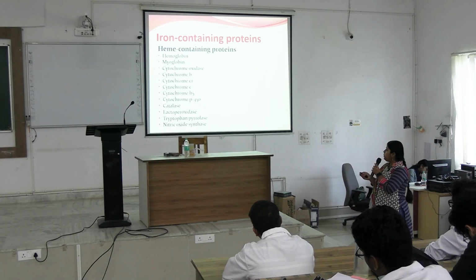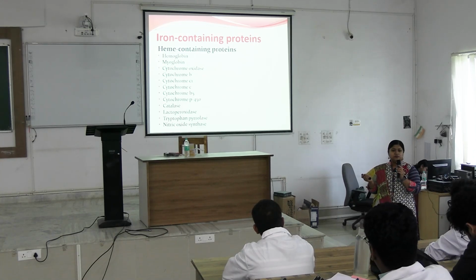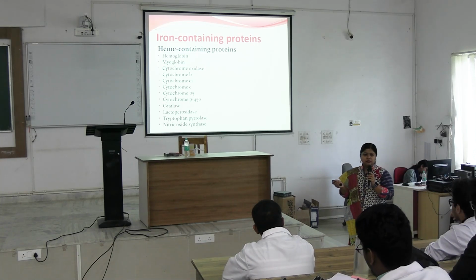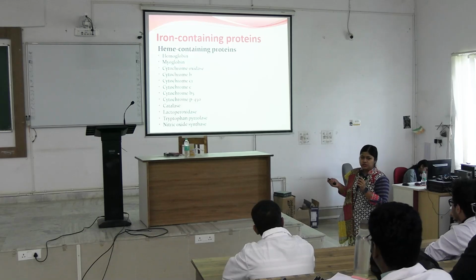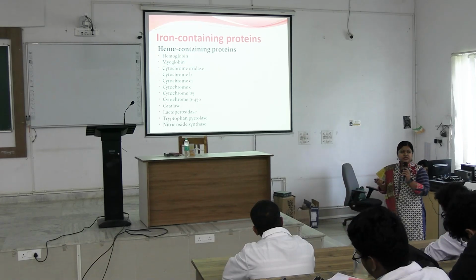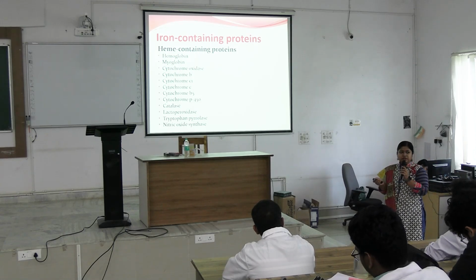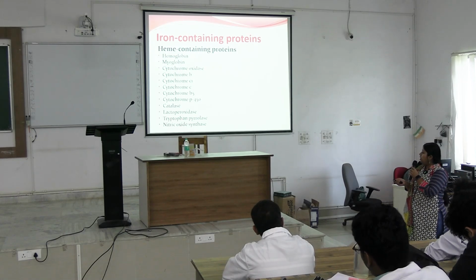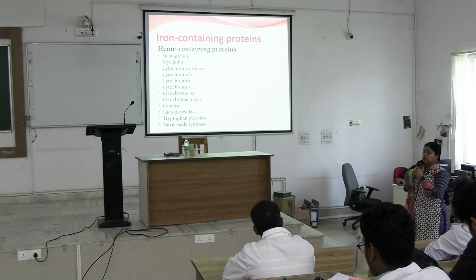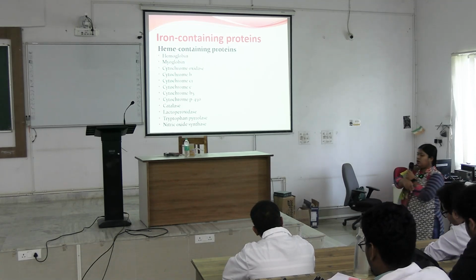Cytochrome oxidase, cytochrome b, c1, c, all of these are present where? In the electron transport chain, so in mitochondria. Myoglobin is present in muscle and hemoglobin in RBCs. Then all other enzymes are also in various organs, in liver and other organs.